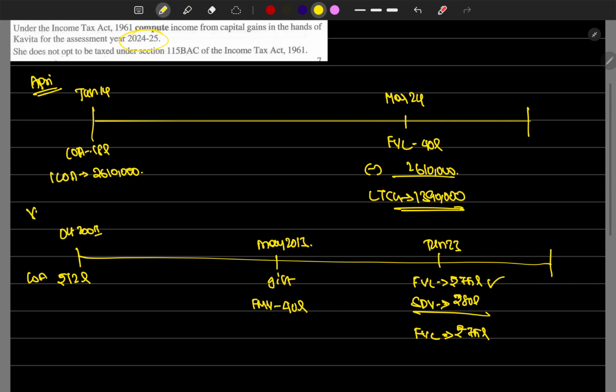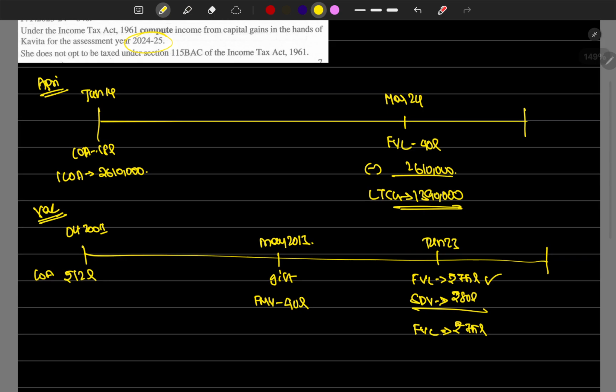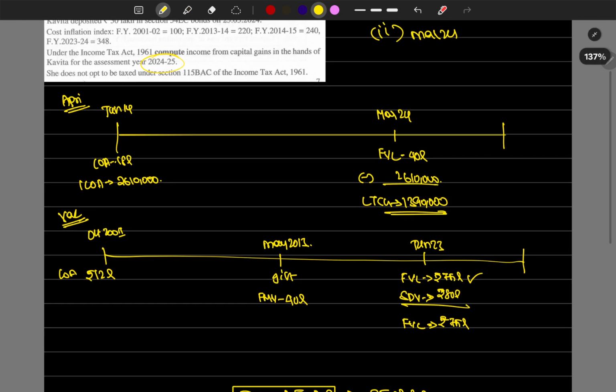Okay, this is vacant land. We should calculate the indexed cost of acquisition from the date it was acquired by the previous owner. We should not consider the date on which it was received as a gift. This is as per the Manjula case.